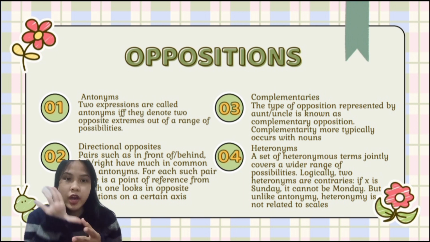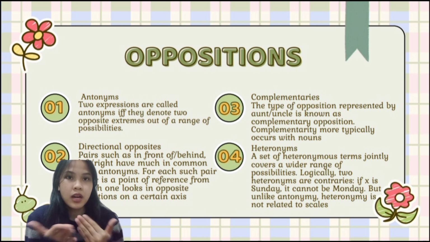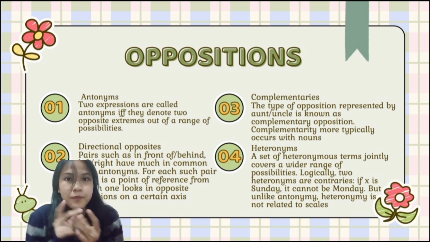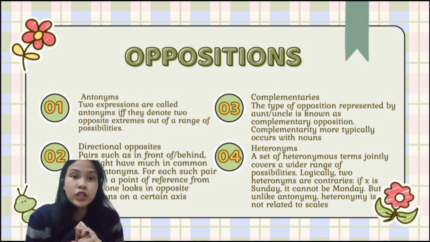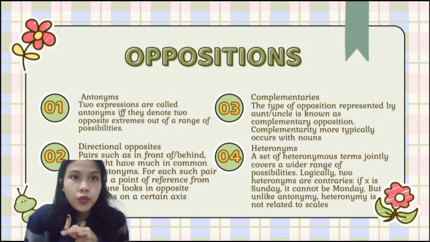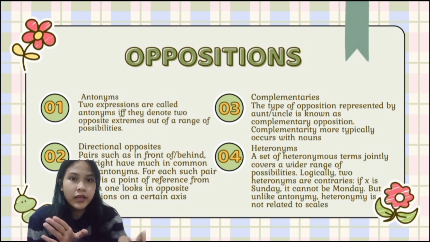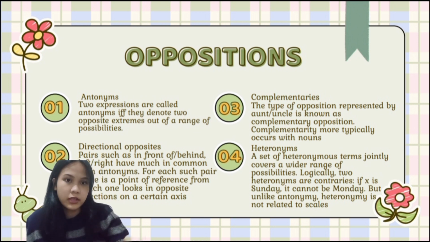For the oppositions, we have five types. The first one is antonyms. Two expressions are called antonyms if they denote two opposite extremes out of range possibilities. For example is old with young, old with new, big with small, thick and thin, good and bad. Their meanings can be illustrated by means of a scale of age, size, diameter, quality, brightness, and difficulty.